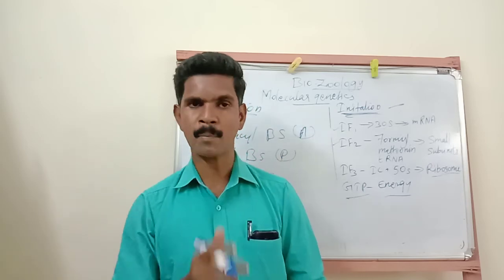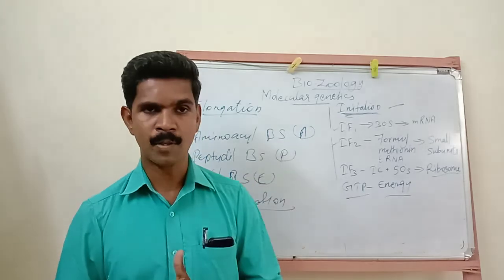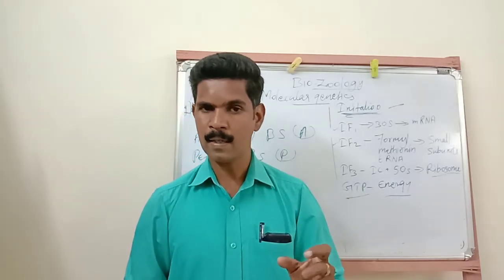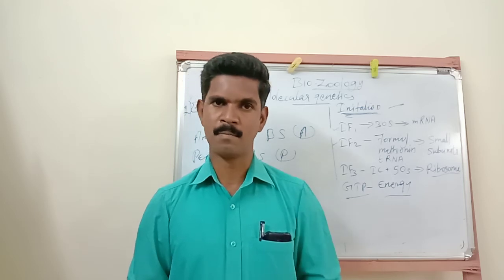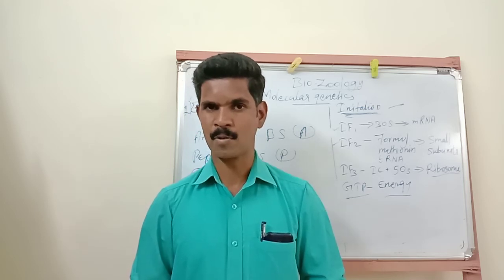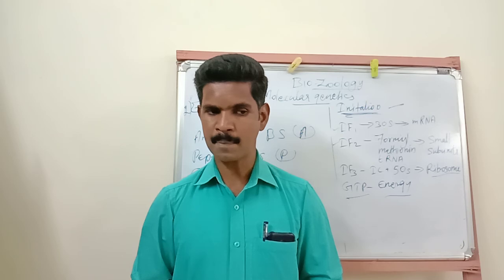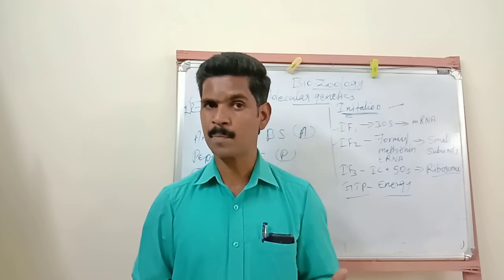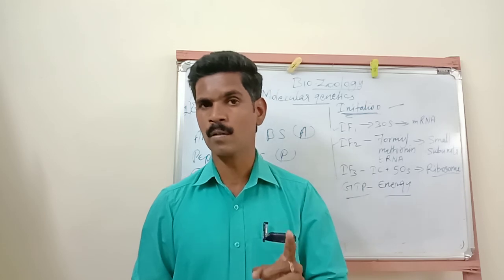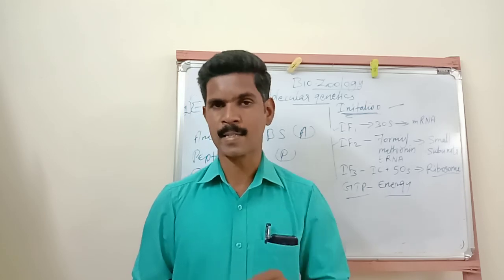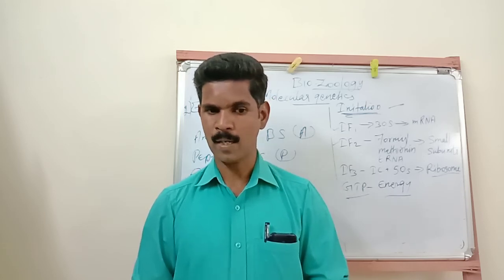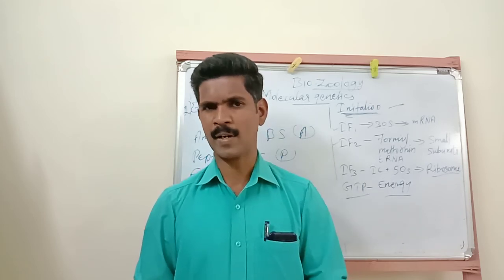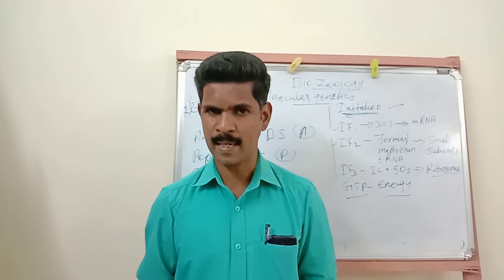So we can repeat all the points about this last termination process. This termination process is the last phase in the translation mechanism. It takes place after any one stop codon appears in the A site. During this time the GTP dependent releasing factor cleaves the polypeptide chain.